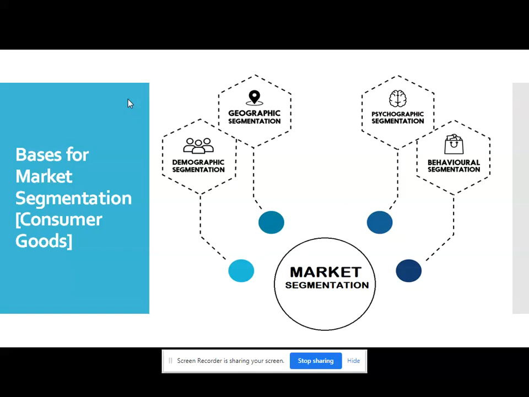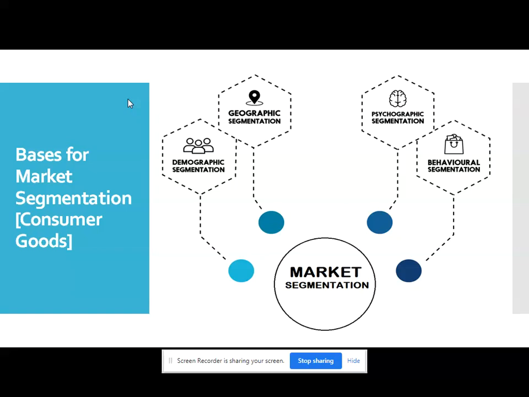Demographic segmentation can be divided on the basis of various age groups, gender, marital status, income, and education, etc. Psychographic segmentation can be divided on the basis of the motivation behind the purchase, the personality of the consumers, their perception, attitude to purchase, and their various lifestyles.